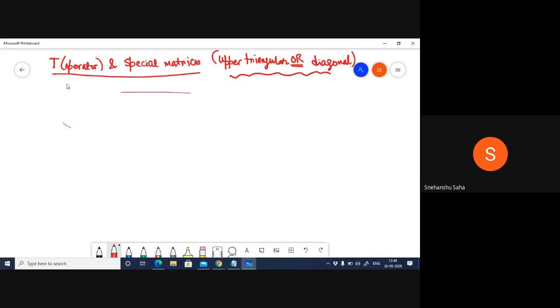So one result that is once again important, and I'm not going to prove this today, I'll just state this for you: every operator on a finite dimensional vector space, and complex as well, so V is finite dimensional and complex, has an eigenvalue.